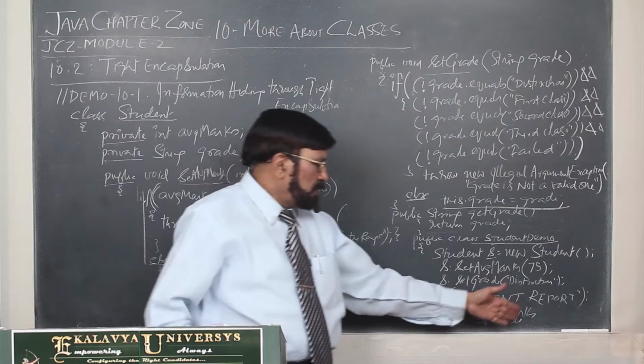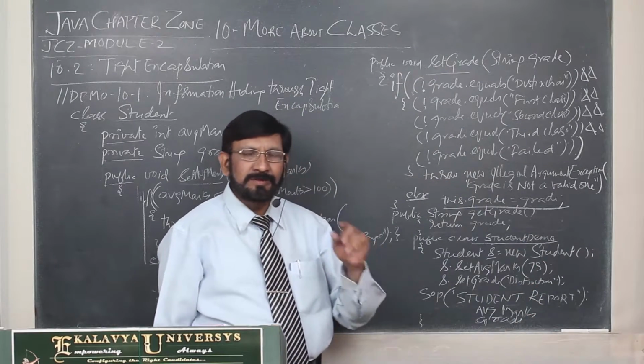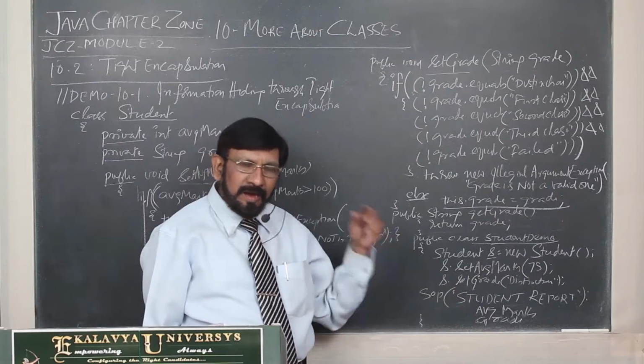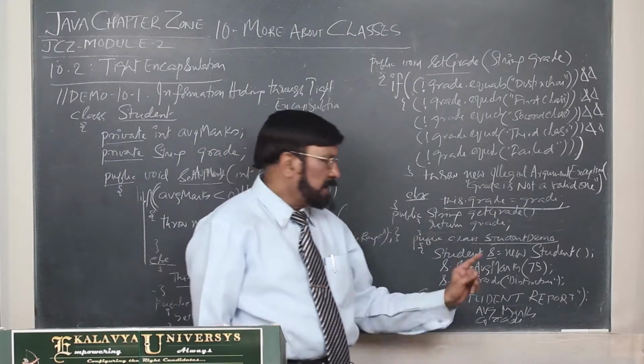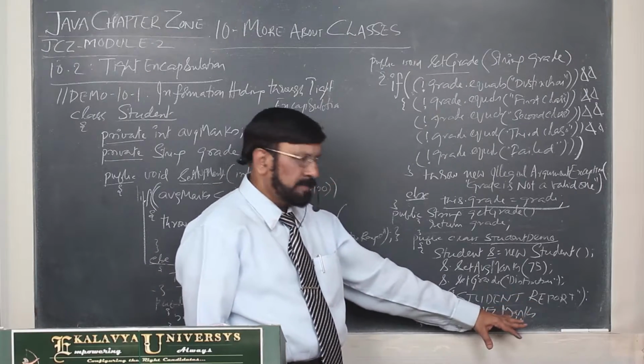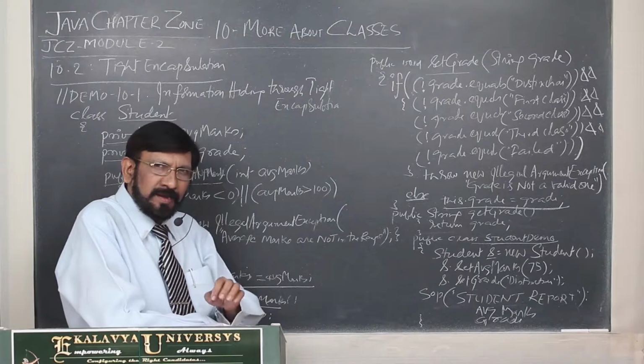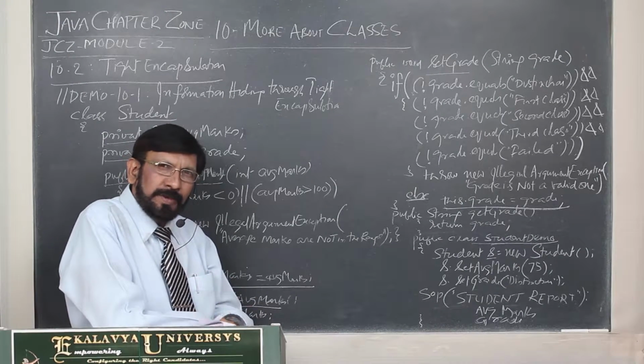Thereafter, if you write the report, you can write for retrieving values. You have to use getAverageMarks, getGrade. Okay. Here, because of no space, I am not able to write. However, you can find the clear code in the hard copy.